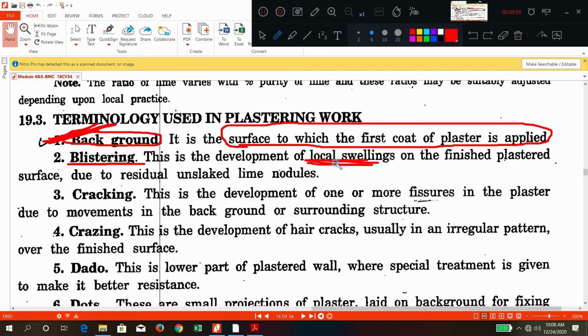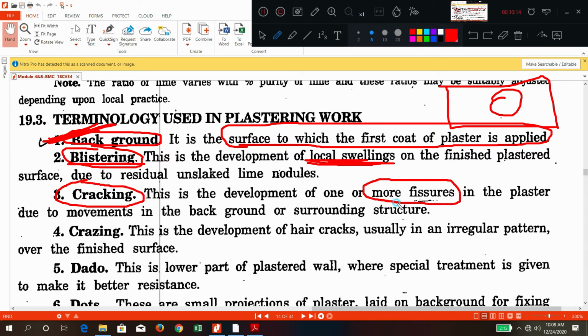Blistering is what? Local swelling after application of plaster. Means what? In some places some small swellings will be there, that is called as blistering. Cracking means, it's a common term. So visible fissures on the surface are called as cracking. Why does it happen? Due to some movement in the background. So that is why cracking will come.